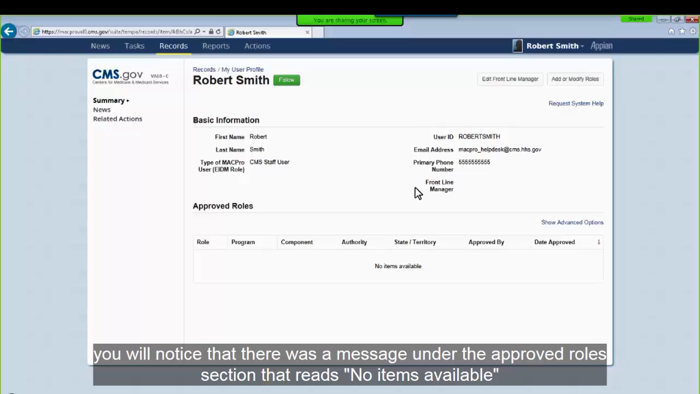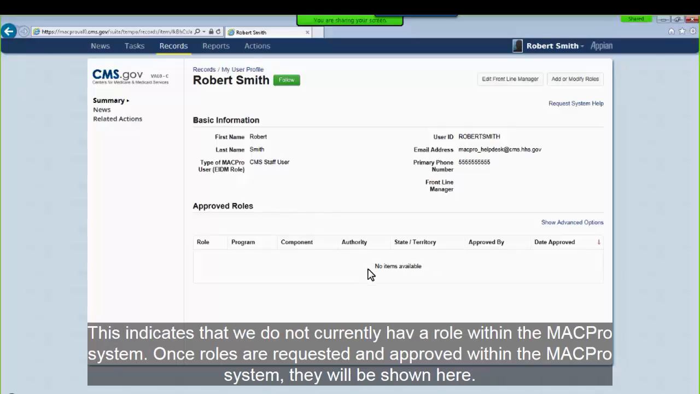You will notice that there is a message under the Approved Roles section that reads, "No items available." This indicates that we do not currently have a role within the MACPro system. Once roles are requested and approved within the MACPro system, they will be shown here.